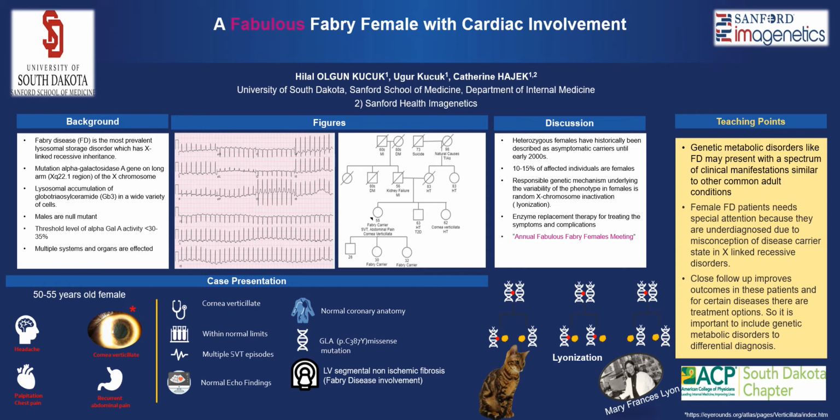Diagnosing Fabry disease is important because therapy in the form of enzyme replacement exists and it is highly effective. A key step in diagnosing the disease is to have a high degree of suspicion. This is especially important for female patients. A recent study showed that the mean delay to correct diagnosis is 16 years in females versus 13 years in males. To raise awareness for female Fabry disease patients, the National Fabry Disease Foundation organizes a meeting named Annual Fabulous Fabry Female Meeting.